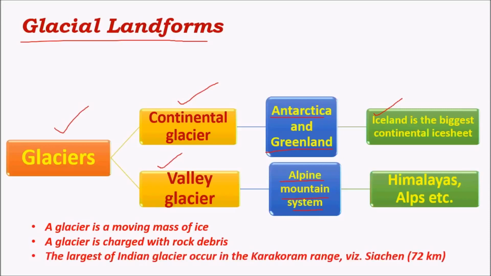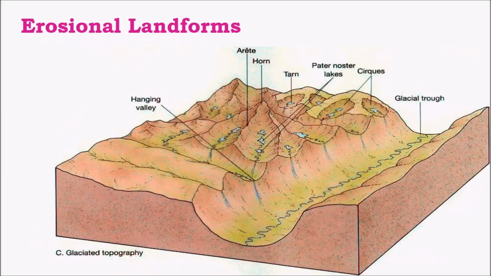And one important glacier in India is the Siachen Glacier, which is on the border with Pakistan and China. Glaciers become significant because they are the main sources for rivers like Gangotri for Ganga, Yamunotri for Yamuna, etc. And even rivers like Brahmaputra, which originate near the Kailash range, are mostly fed by glacial waters. So glaciers play a very important role in charging rivers with both debris as well as water.